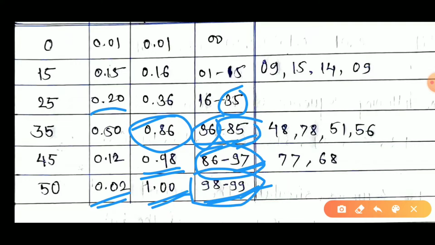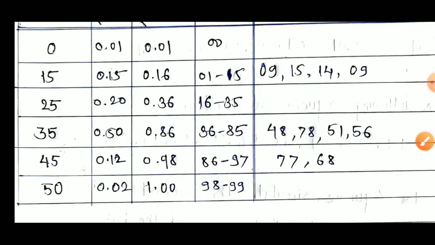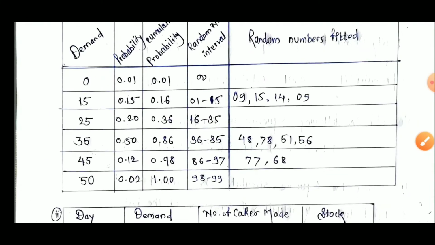So according to the probability, that many numbers are allocated, or we give the random number intervals. Similarly, here it is 15%, means 15 numbers we allocate here according to the sequence provided. Are you getting this?